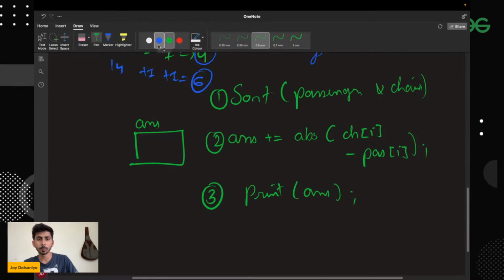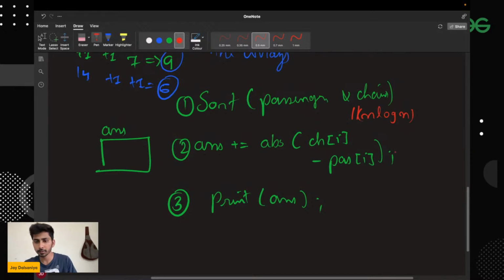So let's analyze the time complexity. Over here, you can observe the first step, right? This will be sorting. Let's say the best sorting algorithm, n log n, right? And now over here, answer is the summation of absolute of chairs of i and passengers of i, right? So basically, you need to keep on adding this value, and this will be iteration over the total array.